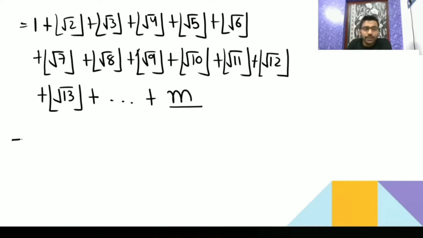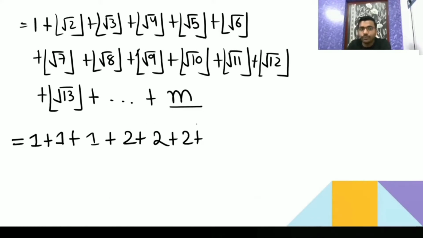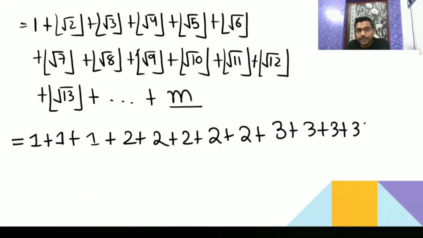Now 1 only. Then root 2 floor, so root 2 is equal to 1 point something, you are taking the floor of that, you are going to get 1. Root 3 is again 1 point something, you are taking the floor, you are going to get 1 only. Now root 4 is going to be 2. Root 5 floor is going to be 2 only. Root 6 floor is again 2, root 7 floor again 2, root 8 floor again 2. Now root 9 floor you are going to get as 3. That's the trick. Then again root 10 floor you are going to get 3, 3, 3, 3.